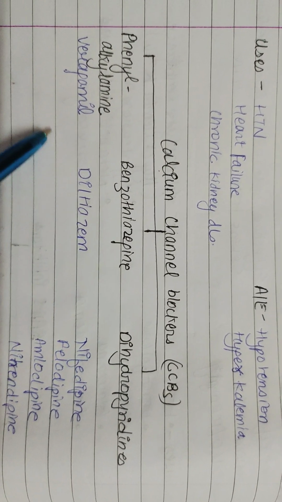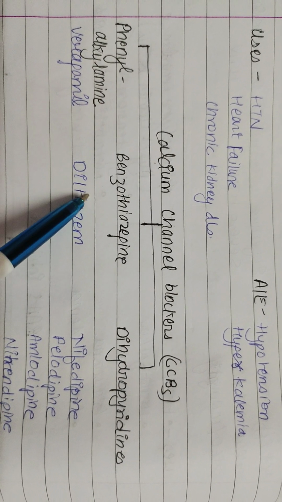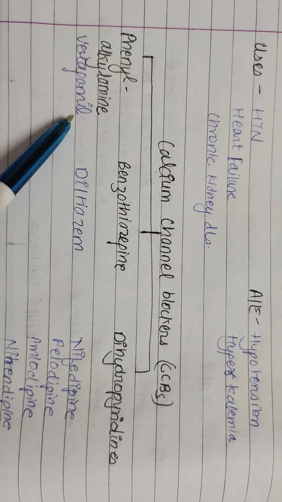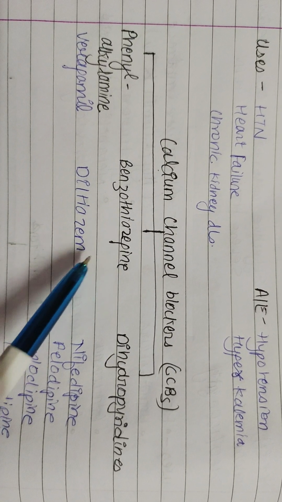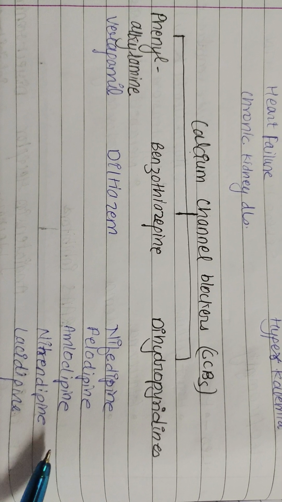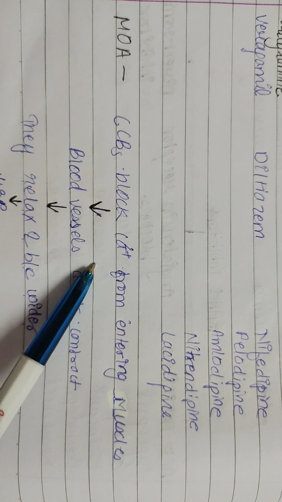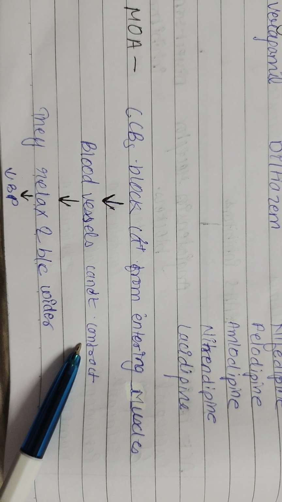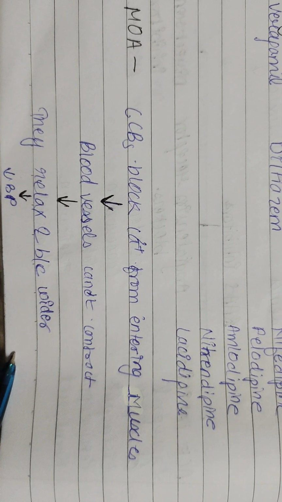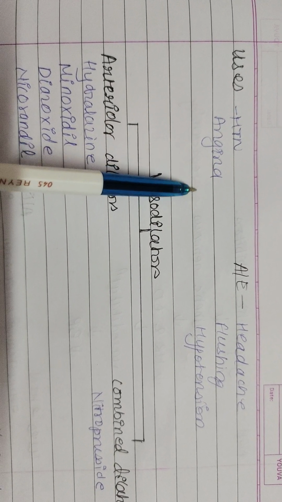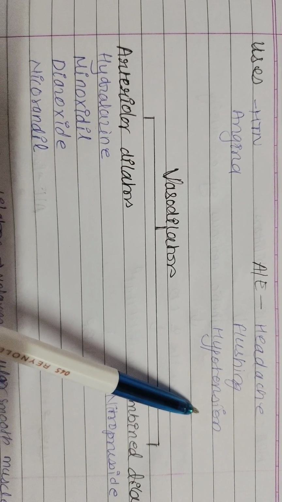Calcium channel blockers are of three types: phenylalkylamine, benzothiazepine, and dihydropyridines. Phenylalkylamine includes verapamil. Benzothiazepine includes diltiazem, and dihydropyridines include nifedipine, felodipine, amlodipine, nitrendipine, and lacidipine. Their mechanism of action is calcium channel blockers block calcium from entering the muscles that leads to blood vessels cannot contract, they relax and become wider that leads to decrease in blood pressure. Uses of calcium channel blockers are in hypertension and angina, and their adverse effects are headache, flushing, and hypotension.